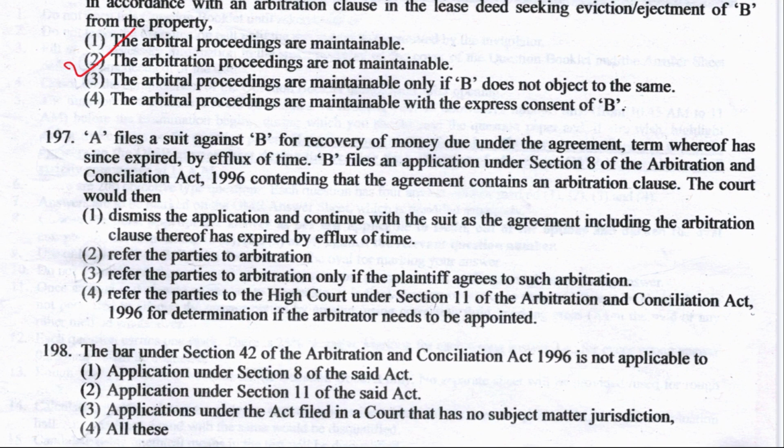Next is question number 197. A files a suit against B for recovery of money due under the agreement, the term whereof has since expired by efflux of time. B files an application under section 8 of the Act contending that the agreement contains an arbitration clause. The court would then what? Then refer the parties to the arbitration. Right answer option number 2.